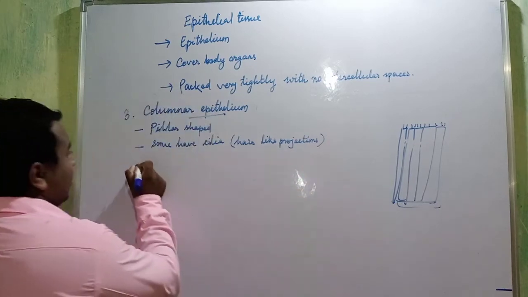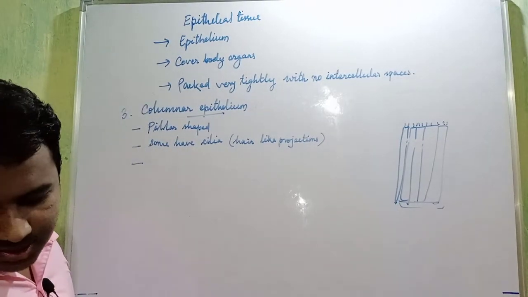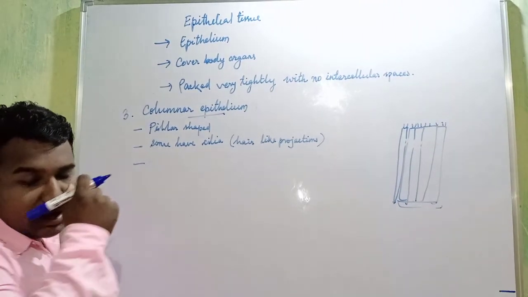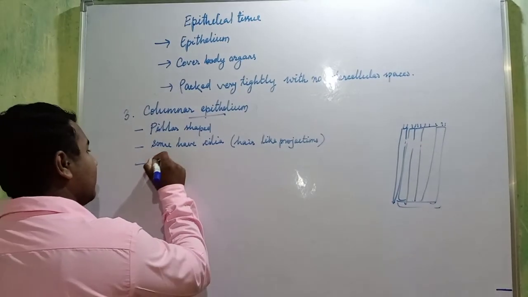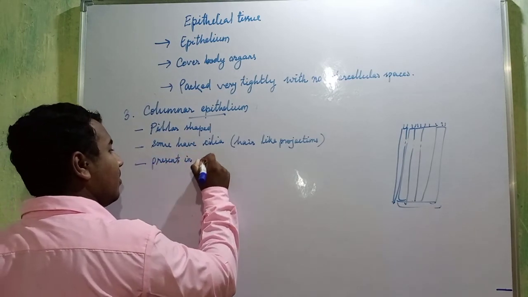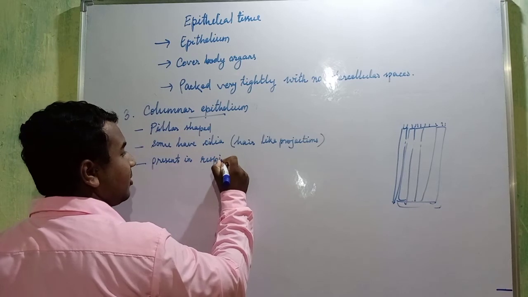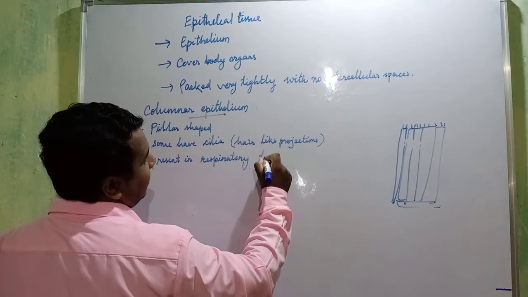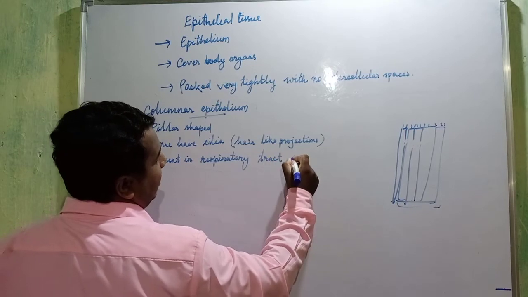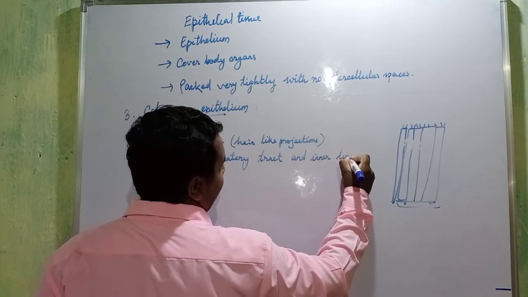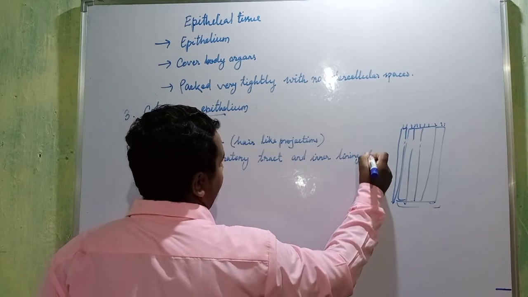Okay, where is it present? It is present in our respiratory tract and inner lining of intestine.